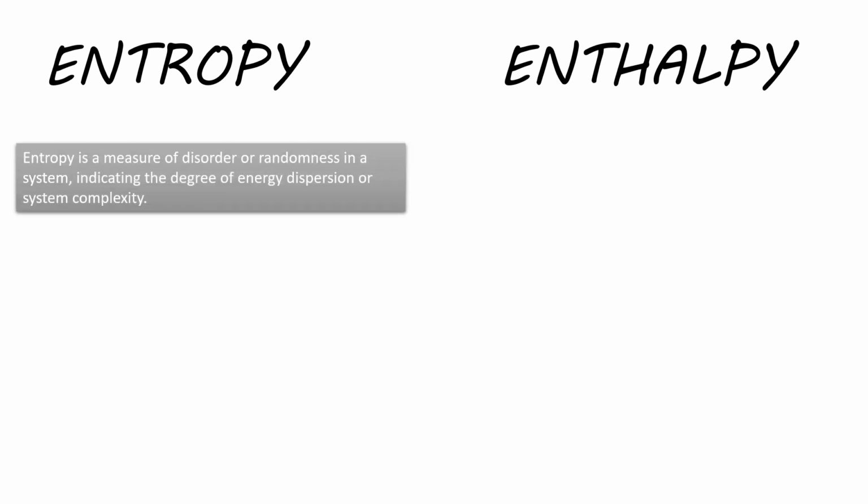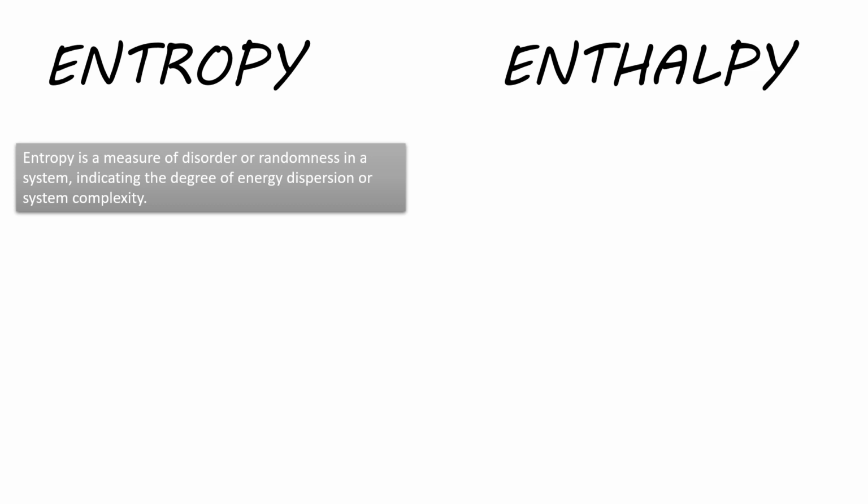Back to the topic. Our topic was entropy and enthalpy. So let's have a look at entropy and enthalpy. There's a minute difference between entropy and enthalpy. If you look at the definition of entropy, entropy is basically the measure of the randomness of an object. It is a thermodynamic quantity which measures the randomness or disorder of the molecule system.